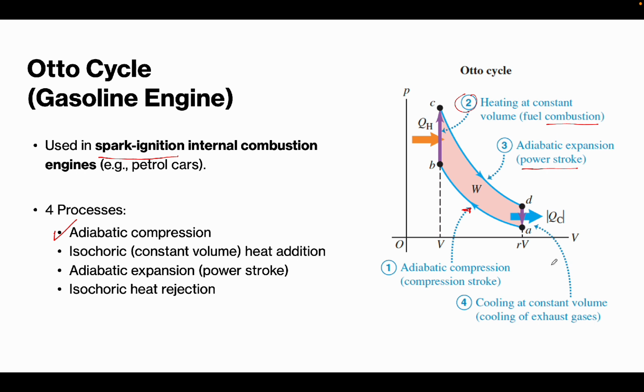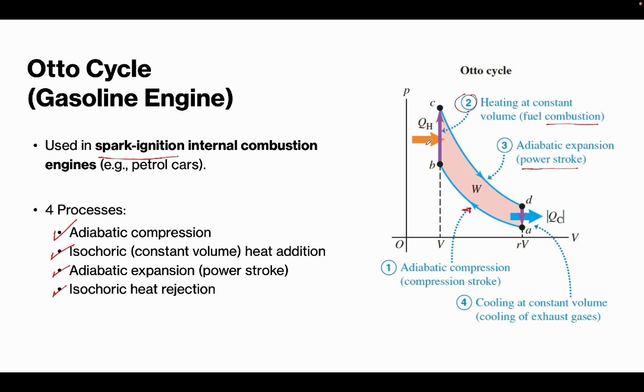Okay, so those are the four processes. Number one, adiabatic compression. Number two, isochoric heat addition, or constant volume heat addition. Number three, from 3 to 4, adiabatic expansion, or the power stroke. And the fourth one is the isochoric heat rejection. So that is the overview. By the way, if you have noticed, the cycle moves in a clockwise direction, indicating the net work output.